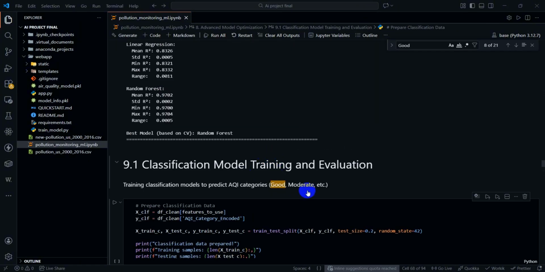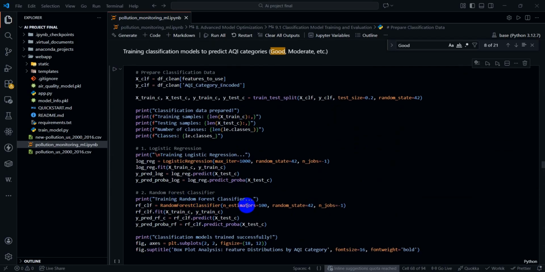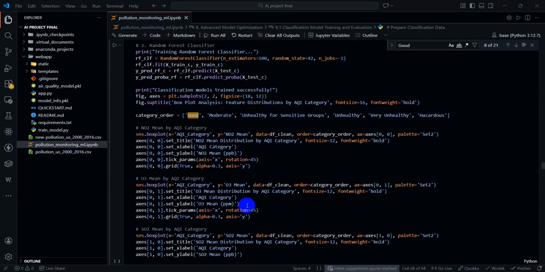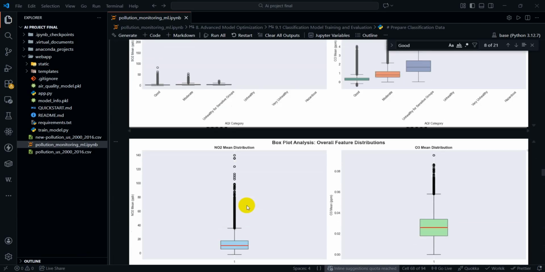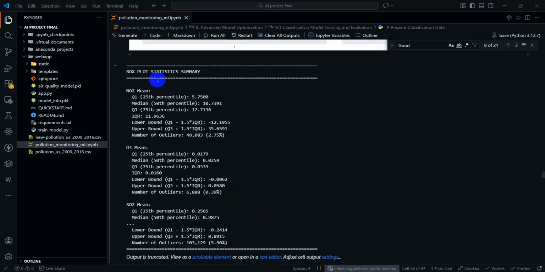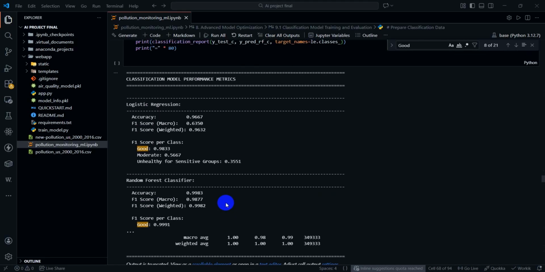Next, I converted AQI values into health-based categories: good, moderate, unhealthy, and unhealthy for sensitive groups. This transformed the problem into a multi-class classification task. Models used are logistic regression and random forest classifier.